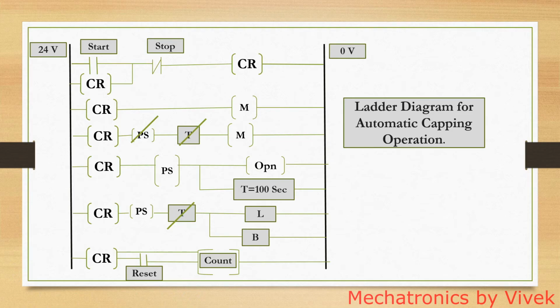So now this is your actual ladder diagram, or the ladder logic required for this particular operation. As you can see, on the left side there is a 24 volts power rail, and on the right side you can see the 0 volt power rail. Okay, so rung by rung we will just go on. As mentioned earlier, each rung connects certain inputs and certain outputs.